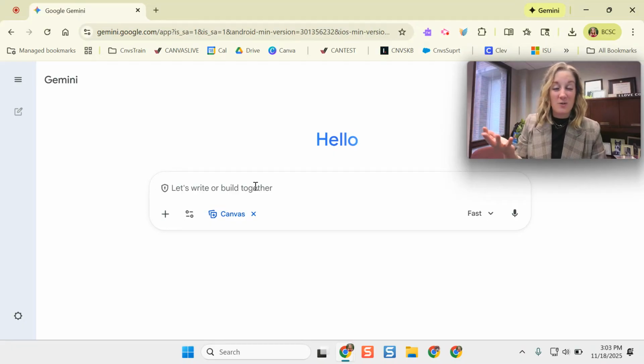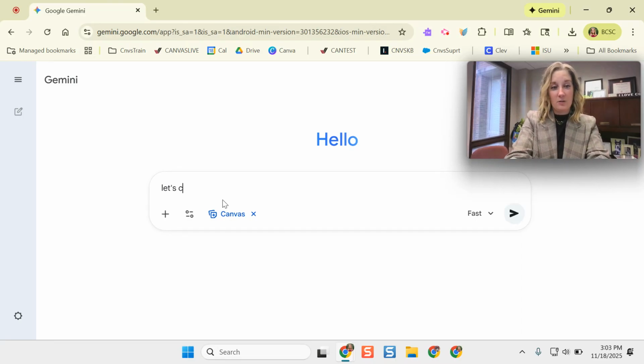Basically, it can create HTML content, which can be interactive content that you can embed elsewhere. You can embed stuff in your Canvas LMS course, or you can embed it within other core Google tools like a Google site. I have made a few examples, but I'm also going to walk you through how to make one right now. So let's create an interactive escape room with the theme of Thanksgiving.